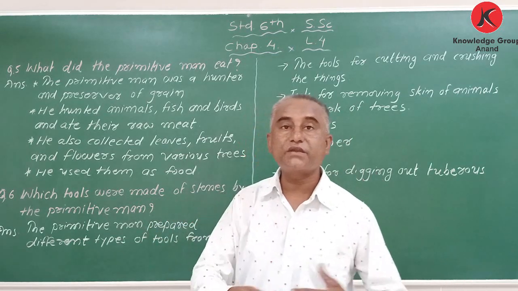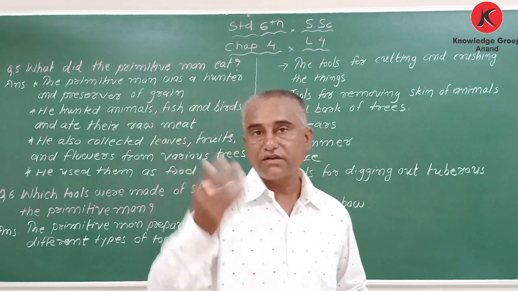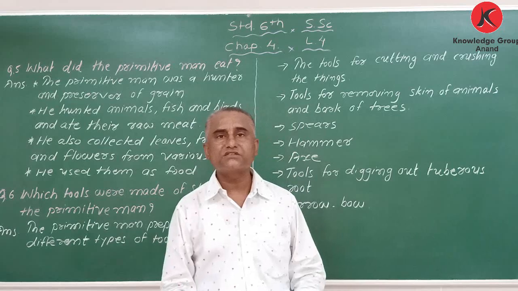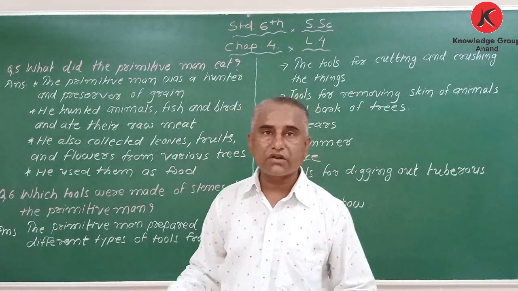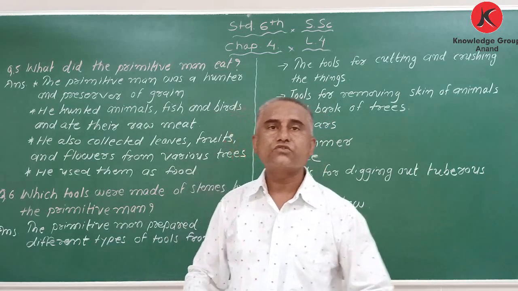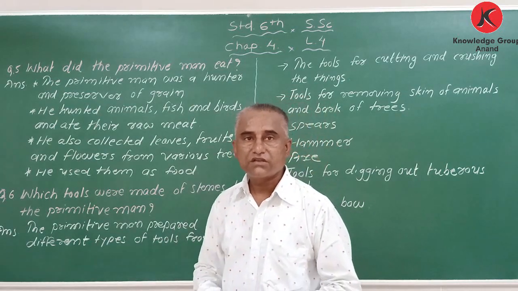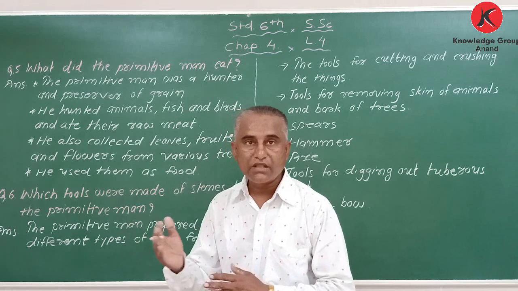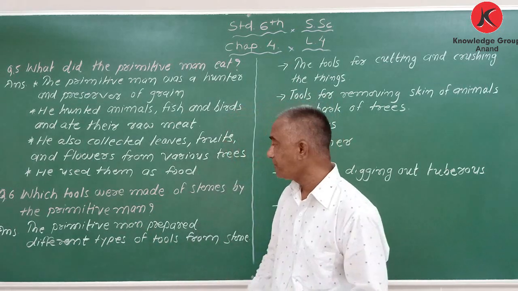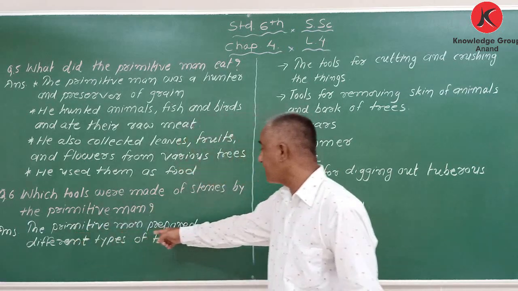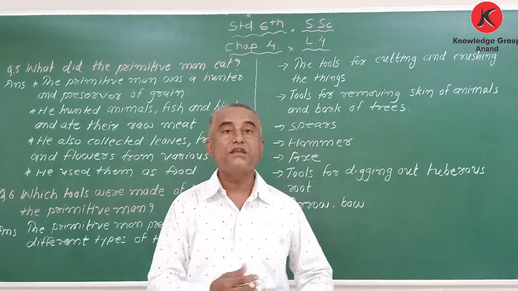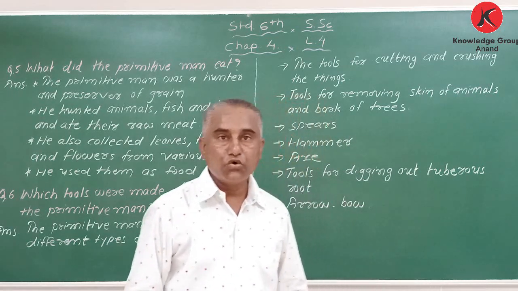Now next question is, which tools, weapons were made of stone by the primitive man? Which kind of things was he making from stone? I have already said spear, arrows, hammers. He was making some tools to cut, to crush, to remove the skin, to dig out. So many things, for many purposes he was using. And we got the proof that he made things from stone. So the primitive man prepared different types of tools from stone.